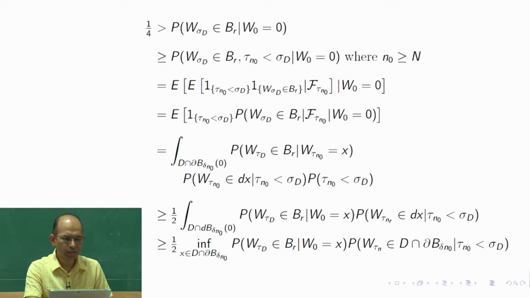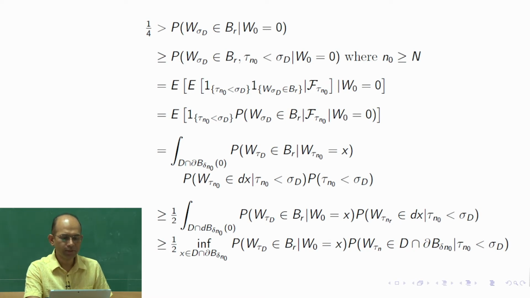What we do is write one subset of this, a sub event, so we are going to get a greater than or equal to sign here. What is this sub event? This is as it is, but we also ask for the intersection, where the comma stands for intersection, so this event and also this event are true. When two events are simultaneously true, it is an intersection, and of course this is a subset of that, so we get a greater than or equal to sign here.